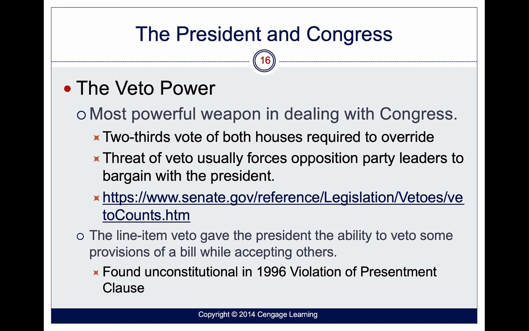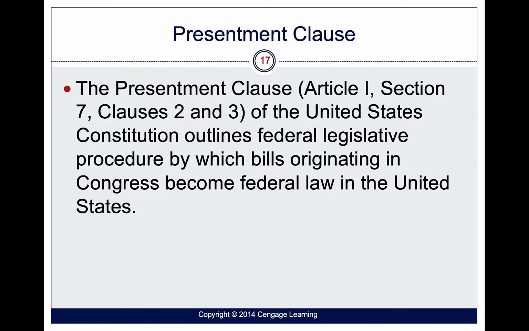This was obviously something that was declared to be unconstitutional. It was a violation of the Presentment Clause of the Constitution. And what the Presentment Clause basically says is that the Congress is the one that has the power to have bills passed and outline federal legislative procedures. So if you would give the president the power to line item veto, in a sense, they're legislating, much like a congressperson, and that would be a violation of the Constitution.